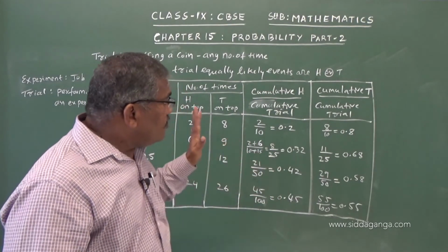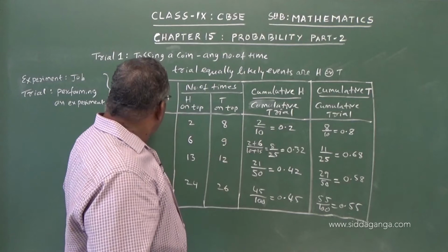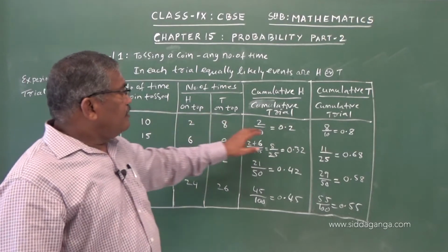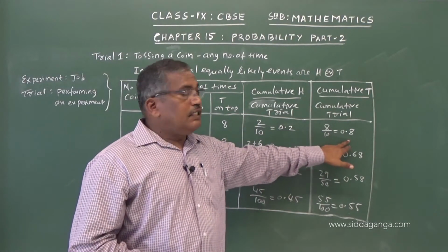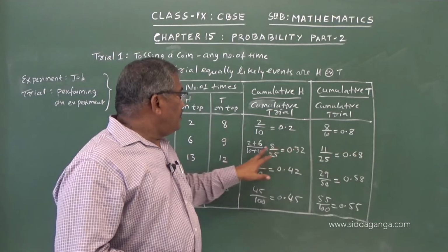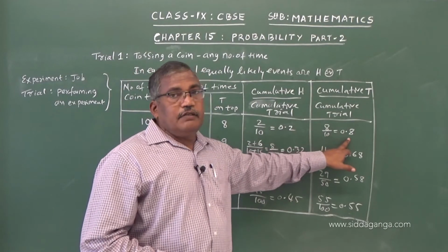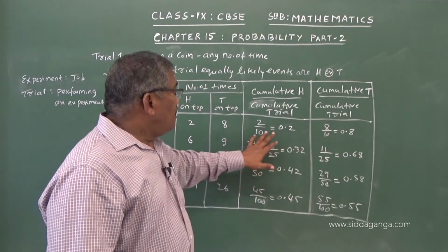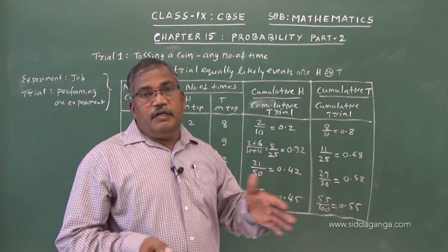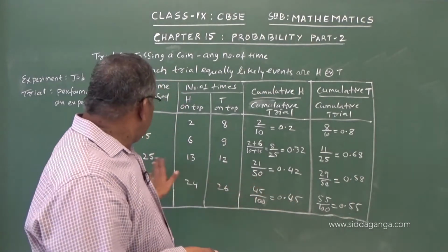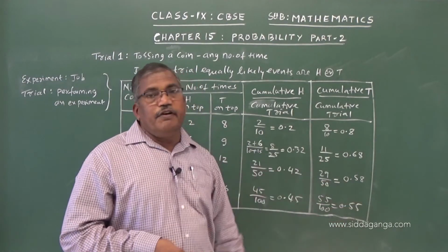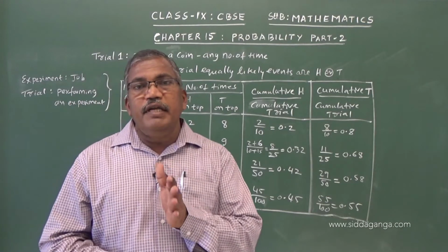So this establishes, you can see here, for a smaller number of trials, when 10 trials are there, this is 0.2 and this is 0.8. The difference between these two is much more, 0.6. Now for 15 it is 0.3 and 0.6. The difference has shrunk. And for another 25, the cumulative effect is 0.45 and 0.55. That means they are almost becoming equal.